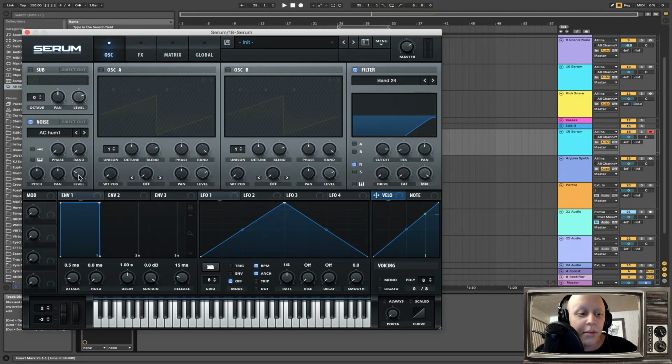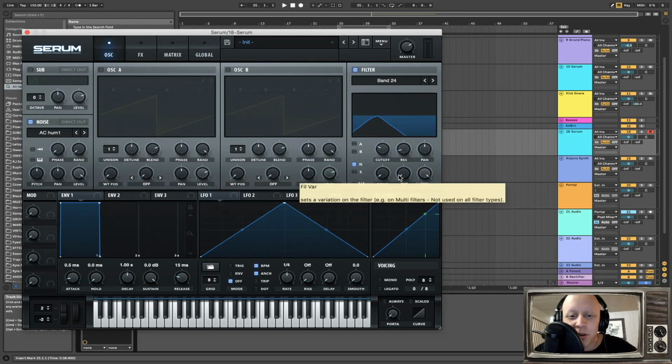You can kind of hear it back there. So what we're going to do is bump our white noise up a little bit. Let's hit it all the way, because we like loud stuff. And as you can tell, we have some really cool filter sweeps right here if we just mess with the cutoff.